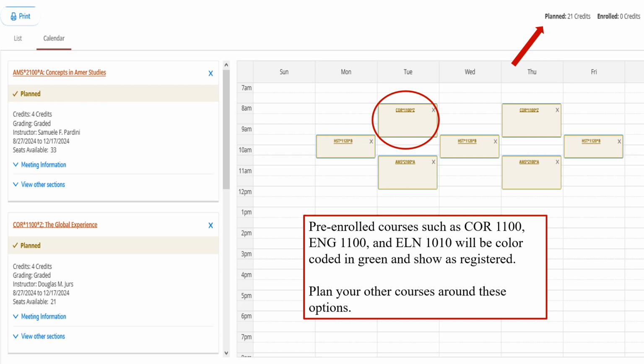You always want to over-plan because you want to learn how backups or class conflicts are going to impact you. So we often recommend that you have somewhere between 10 and 12 course options to go along with your core or English requirement and Elon 1010. So again, you're going to want to plan 10 to 12 classes. So this student actually has a little more work to do with some planning. So let's go to our next step about how we can look for specific sections using the schedule view.